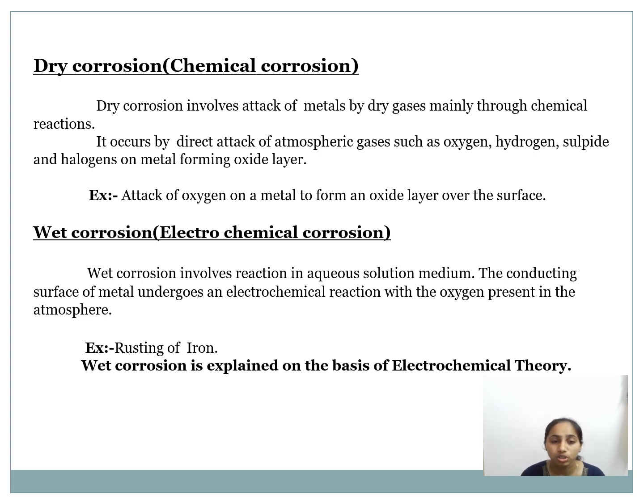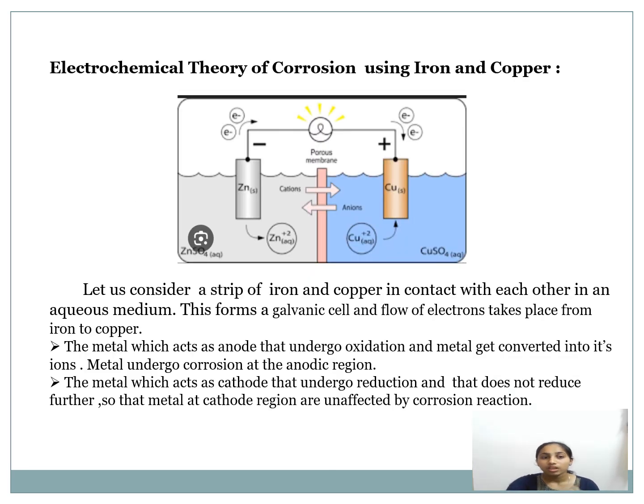And wet corrosion. What is wet corrosion? Wet corrosion involves a reaction in an aqueous solution medium. The conducting surface of the metal undergoes an electrochemical reaction with the oxygen present in the atmosphere. An example of wet corrosion is the rusting of iron. Wet corrosion is explained on the basis of electrochemistry, and the electrochemical theory of corrosion using iron and copper.